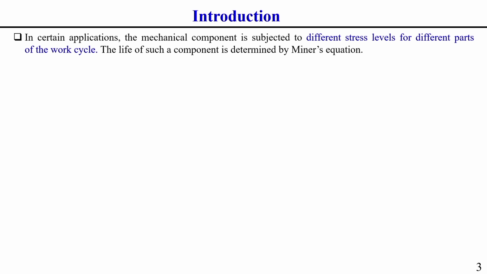Suppose a mechanical component is subjected to a completely reversed stress cycle sigma 1.